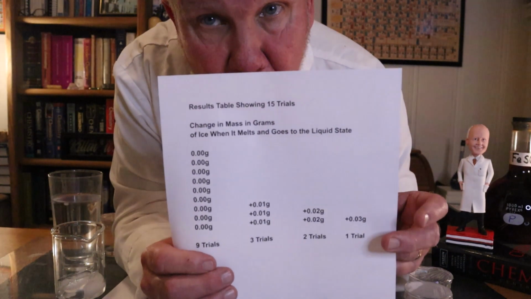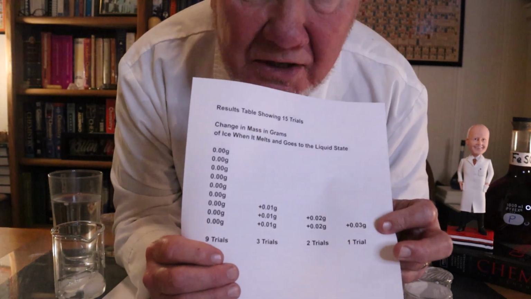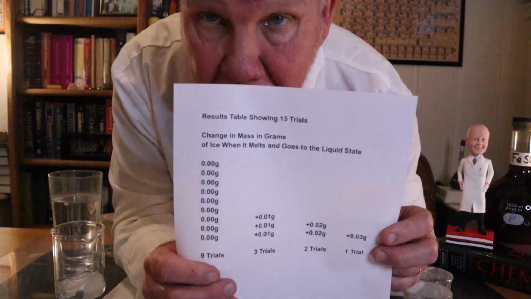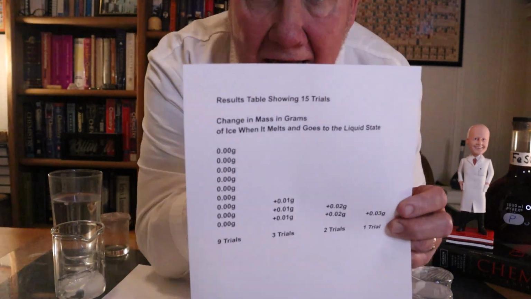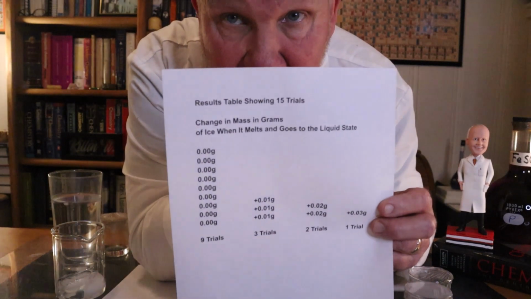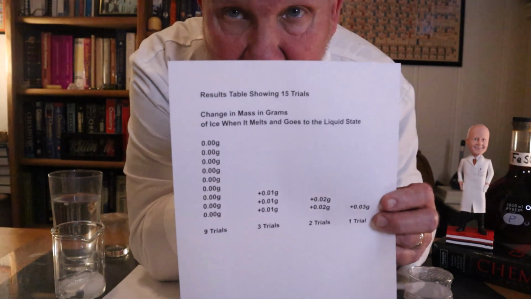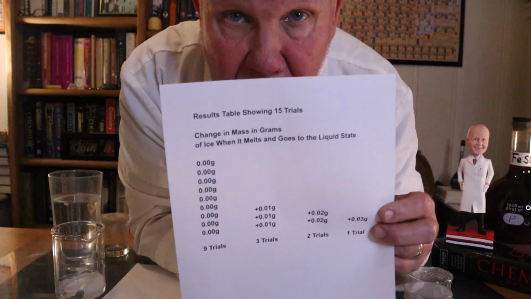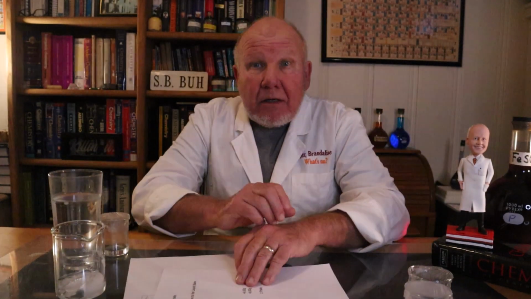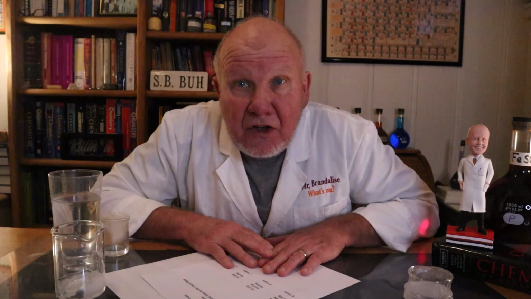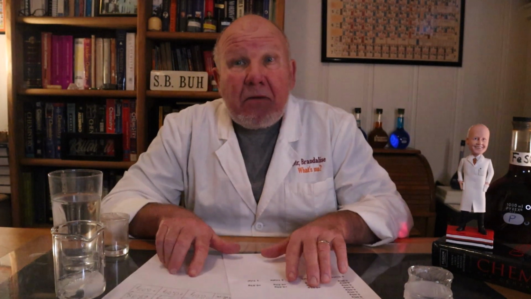And then 1 of the trials, I got plus 0.03 grams. So, in the majority of the cases, the change is within the range of the balance. And so having 9 examples of a change in mass of 0.00 grams, I think we can make a conclusion here. All right.